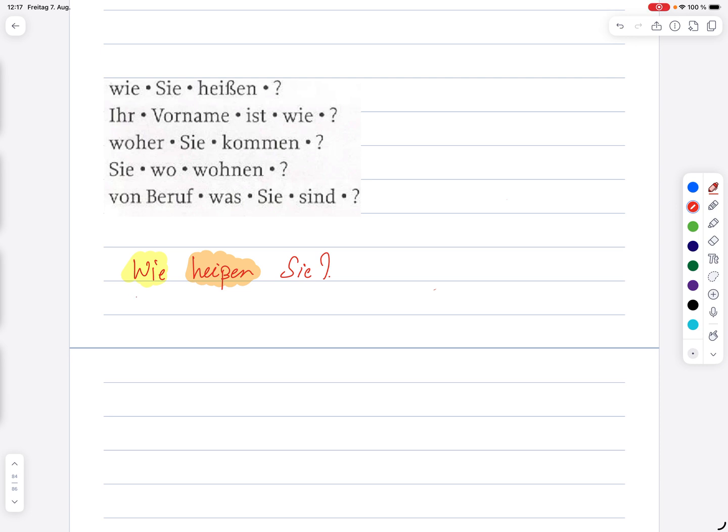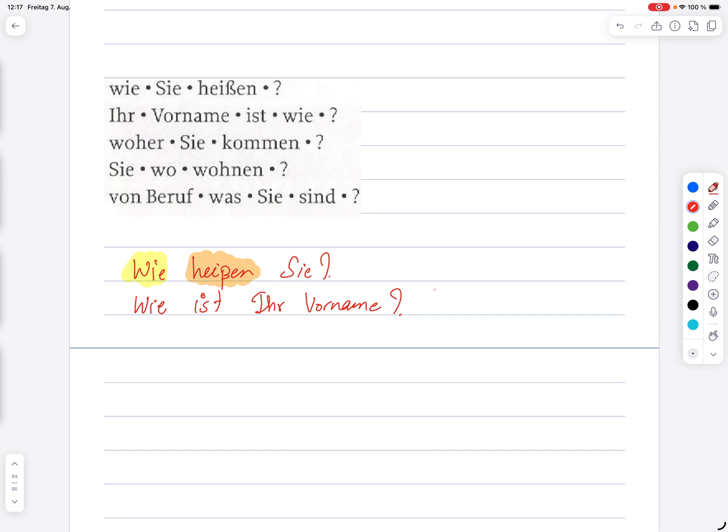So how can we make a question? We will do the W-Fragen first. Wie ist, verb comes, then subject, Ihr Vorname, object. How are you called? What is your Vorname? Vorname is the first name, and then Nachname is after name, which is the last name.